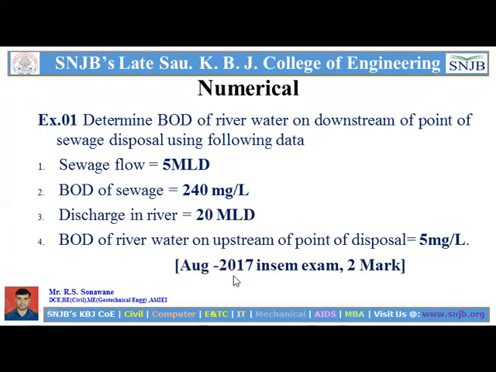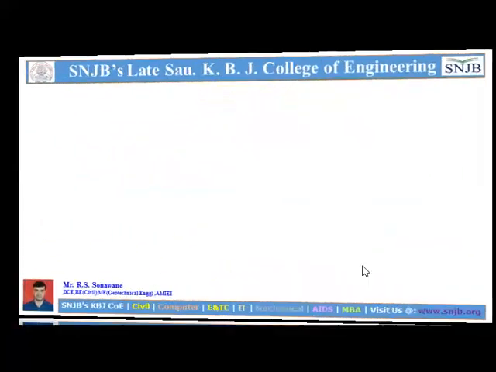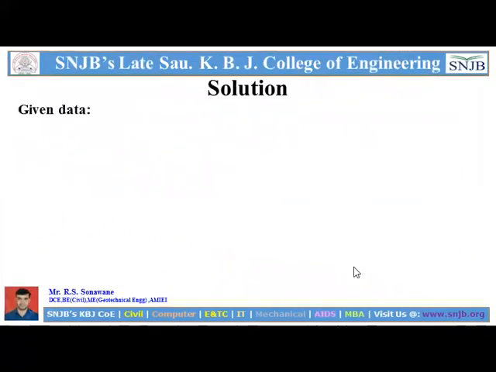This example was asked in August 2070 in some exam for 2 marks. It's a very simple example, or a very simple solution. You can see here, in a solution, first we have to write all the given data. QS, that is sewage flow, is equal to 5 MLD. It should be converted to liter per day and liter per second.